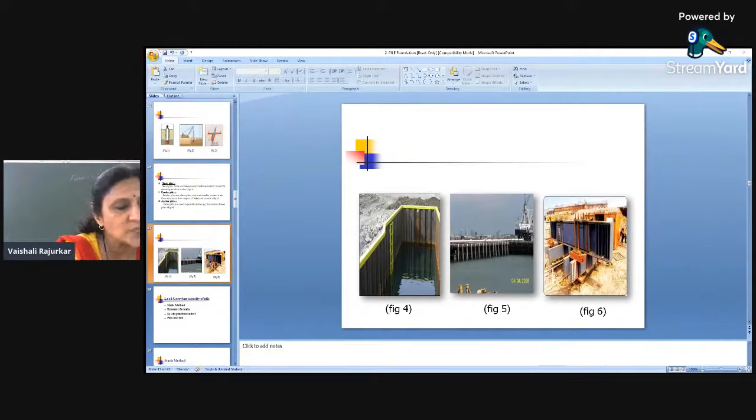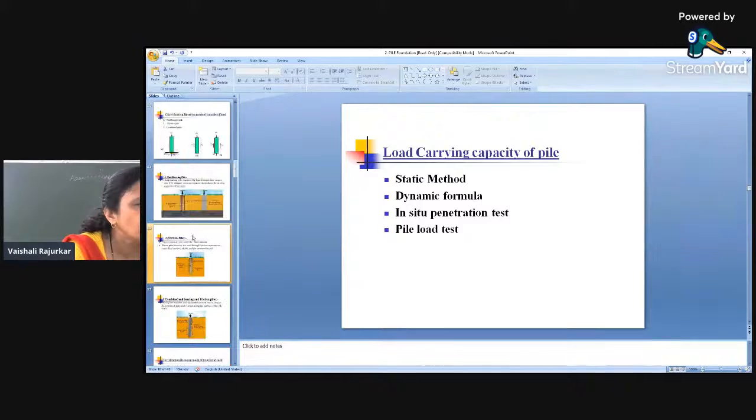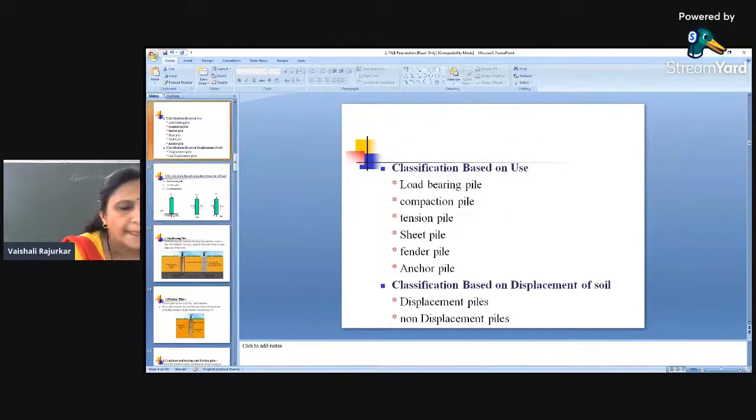And the next one is the anchor pile. Anchor piles are piles which are basically used to anchor down the structure. Now the last classification is the classification based on the displacement of the soil.